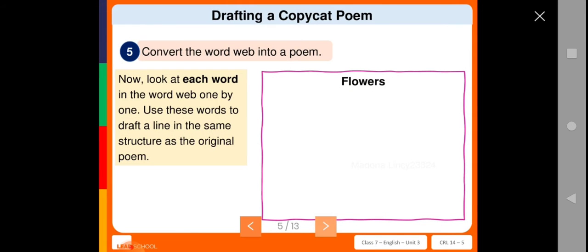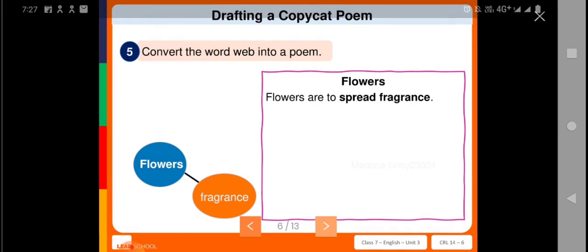Then, look at each word in the word web one by one. Use these words to draft a line in the same structure as the original poem. So you all know about the original poem. It starts with trees, trees, and its uses, isn't it? So same like that, with the word web which we have drawn for the flowers, we are going to make sentences like those in the original poem. So we are going to copycat that particular poem. Let us see how to copycat it.